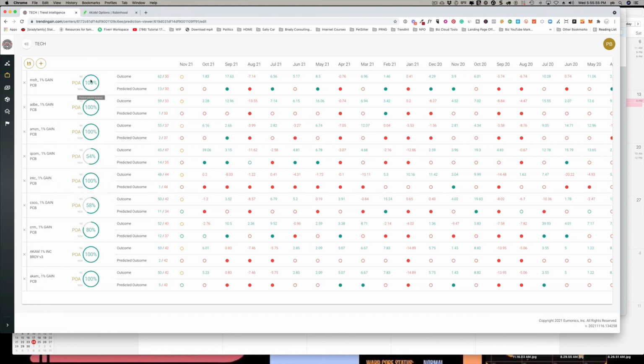So now, we started with 3. I think now we have 1, 2, 3, 4, 6 that are at 100% positive outcome accuracy. So that's really the power behind doing that there. And you would continue on with the others, of course, doing the same thing to get to 100%.